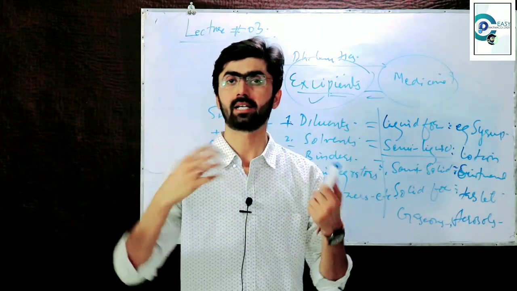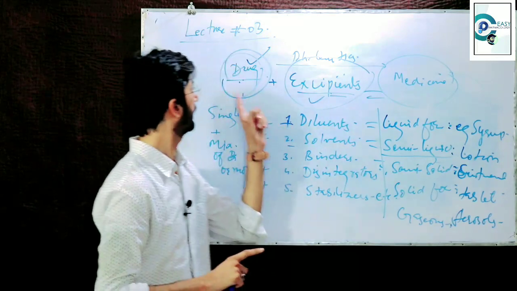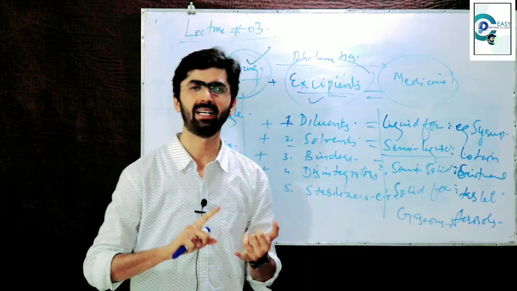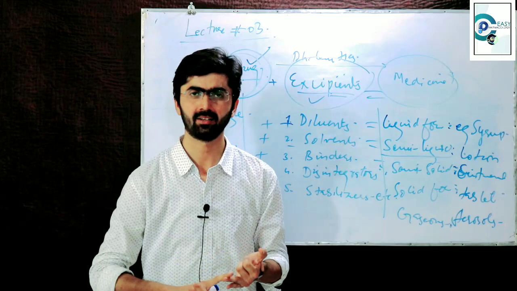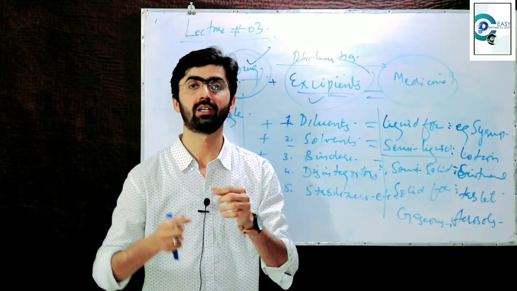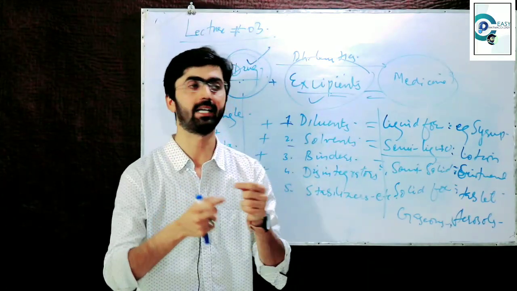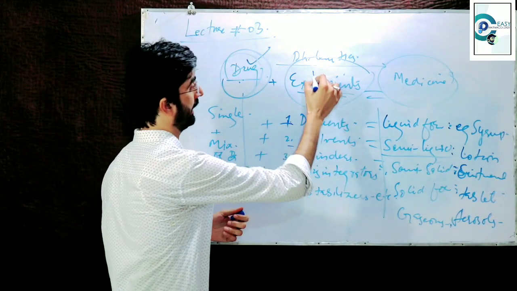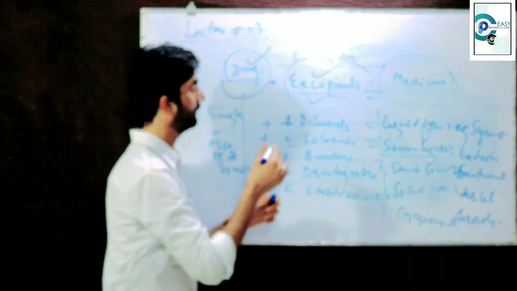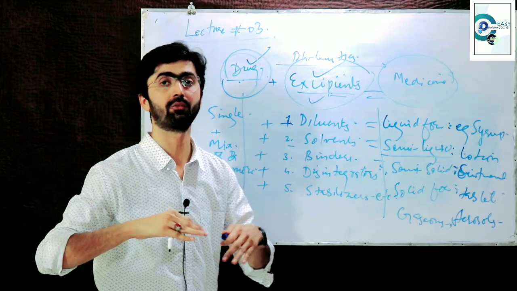Conveniently, what does it mean by conveniently? Let's suppose a pure drug has a bad smell, a bad taste. Their bad smell and bad taste are masked by different sweeteners, different flavors, and they are added, because as I have told you, the excipients also include the sweeteners and the flavors.